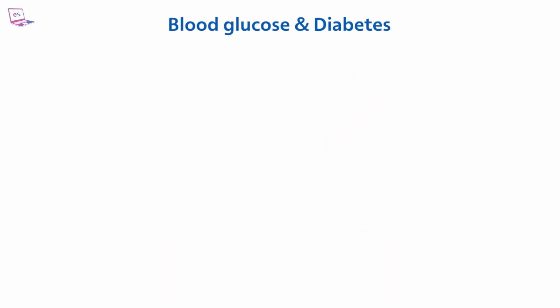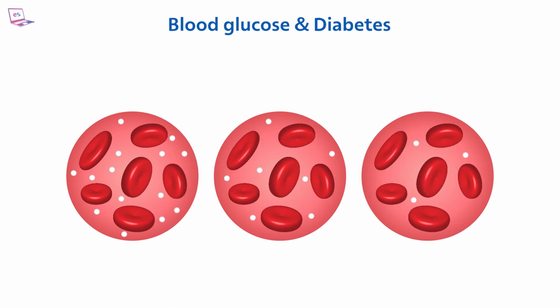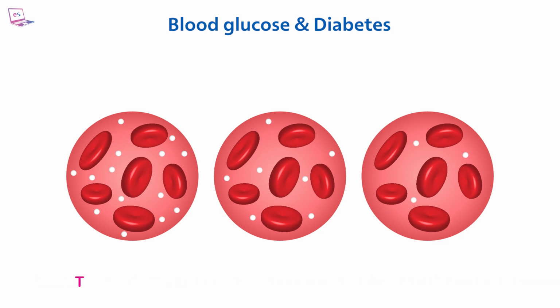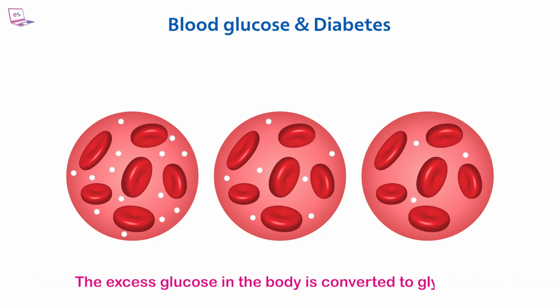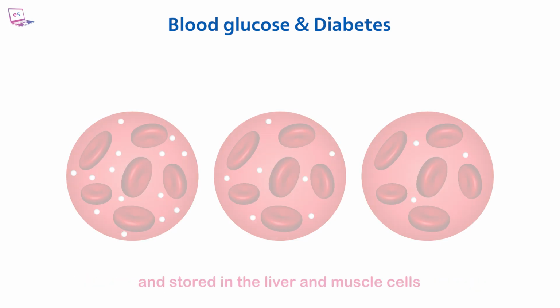Blood glucose and diabetes. The pancreas monitors and controls blood sugar concentration. It secretes a hormone called insulin to regulate blood glucose, sugar, levels in the body. When insulin is released, glucose moves from the blood to the cells. The excess glucose in the body is converted to glycogen and stored in the liver and muscle cells.